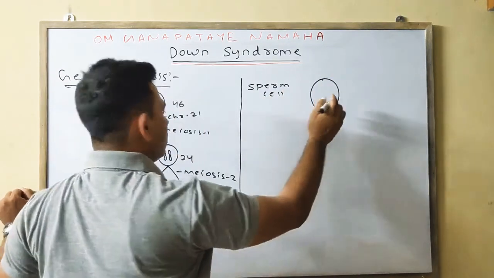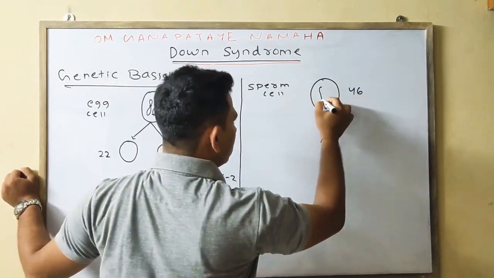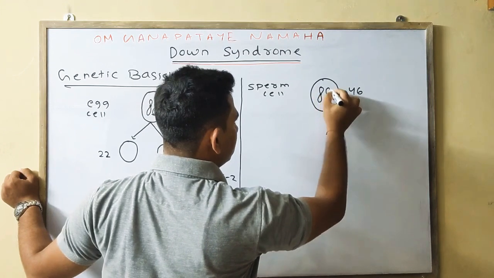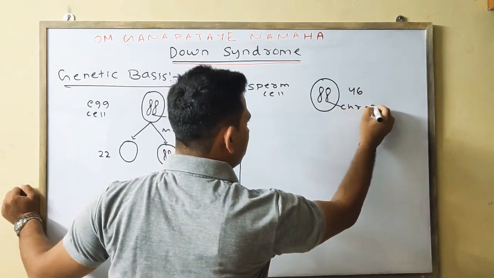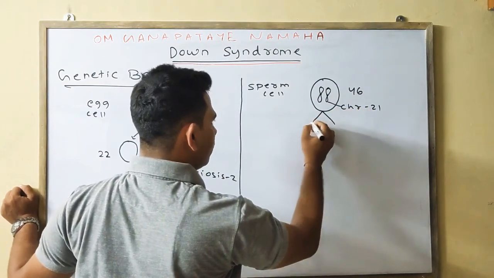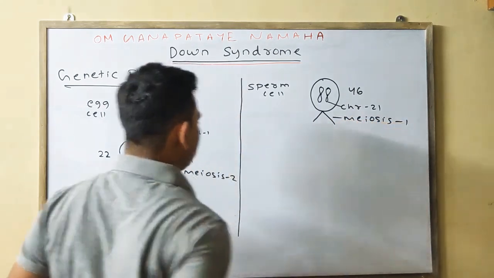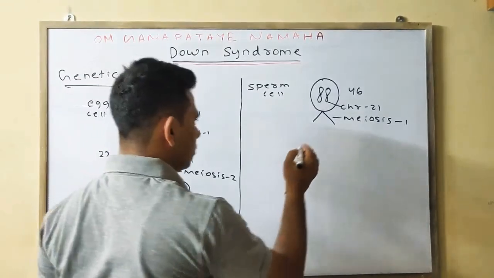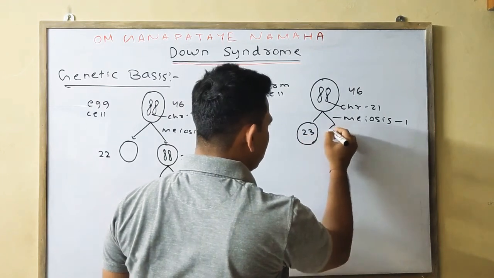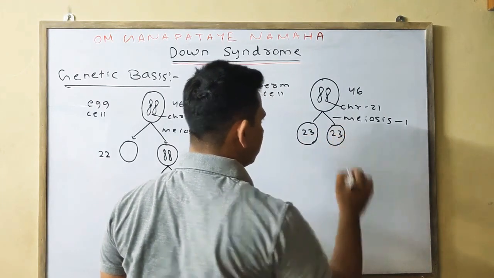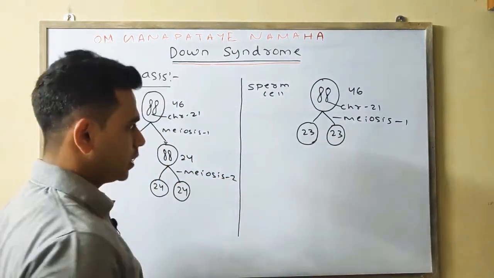Similarly, in the sperm cell 46 chromosomes are present, and chromosome number 21 is also present. In general, meiosis 1 will occur, and in this case the division is normal. Here we'll find 23 chromosomes, and here we'll find 23 chromosomes. Means one chromosome goes to this daughter cell and the other chromosome goes to the other daughter cell.